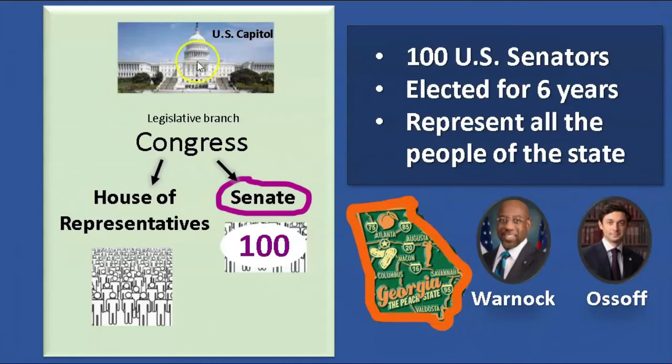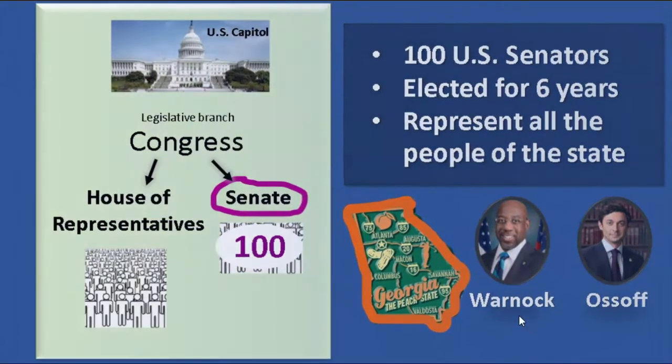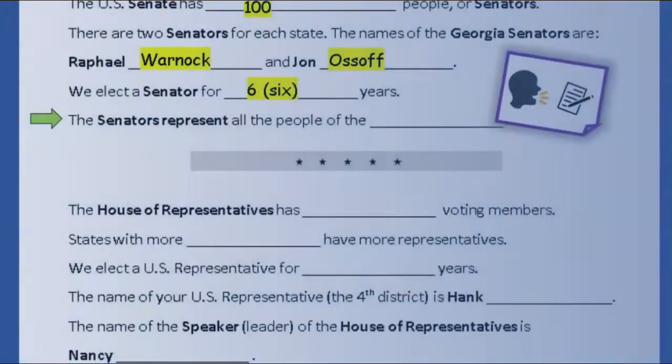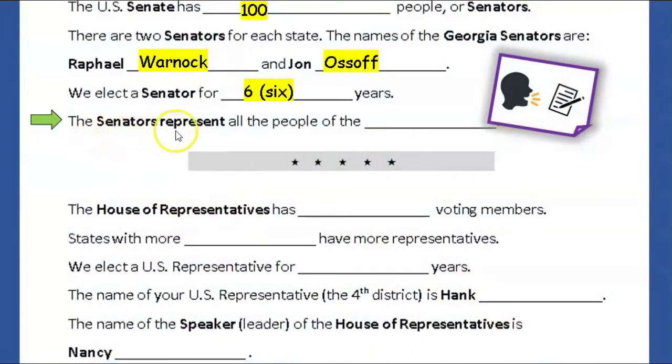So when they go to Washington, they represent the state of Georgia. They help pass laws, make laws that help the state of Georgia. Look at your paper. The senators represent all the people of the state.